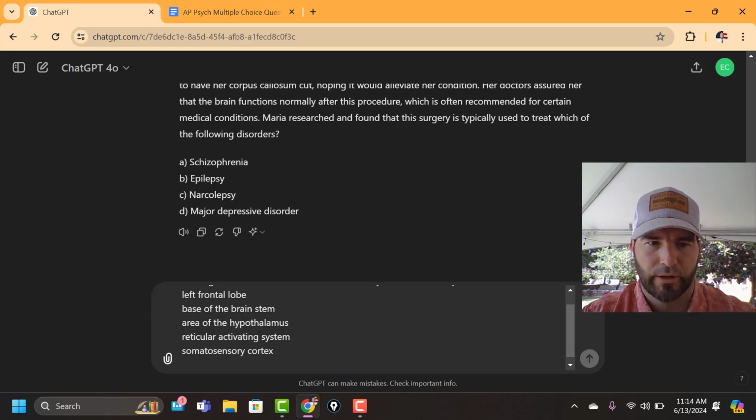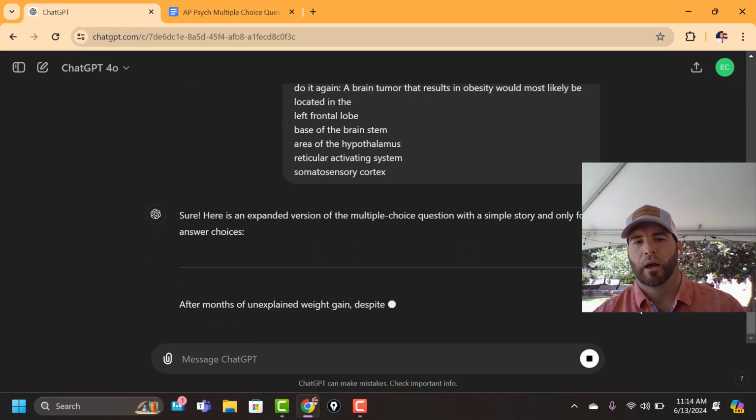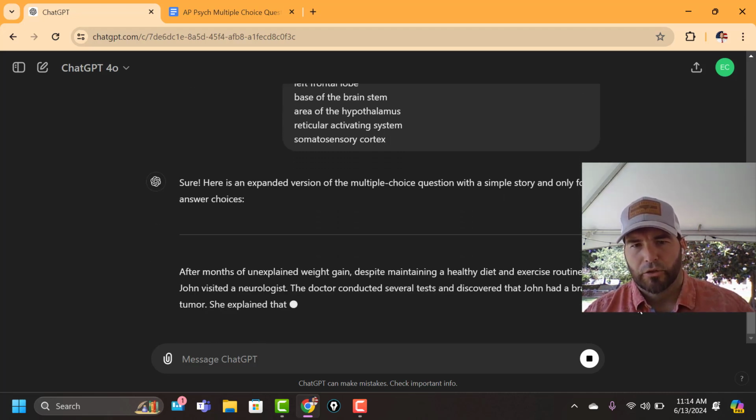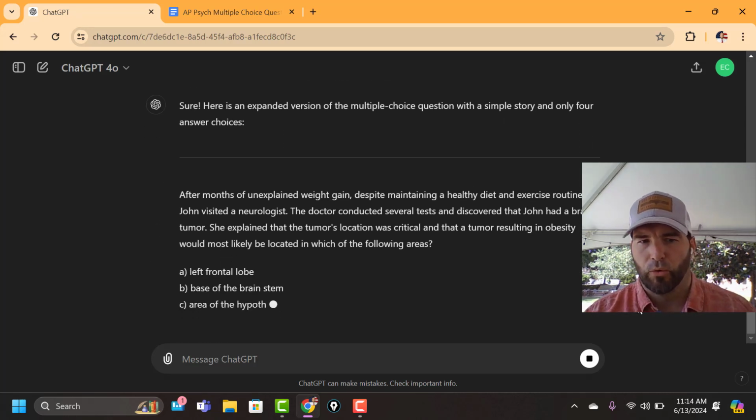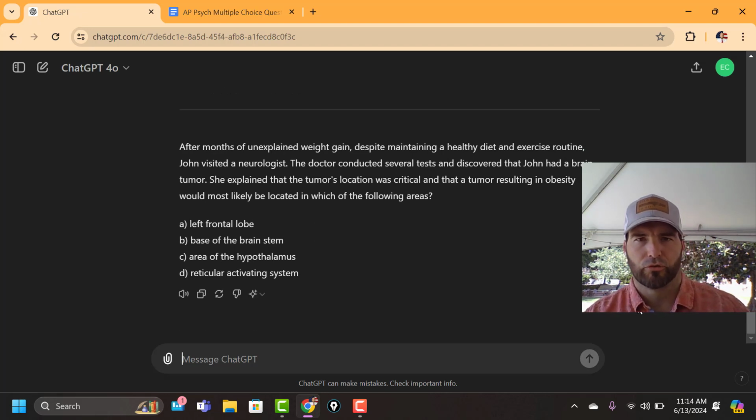All right, there we go. Since the memory is already there, it already knows what I want, so it's going to do the same thing over and over. If you want to get rid of the memory and start over with new instructions, start another chat in ChatGPT. But by doing that, all of your existing questions can easily be formatted to continue to be used and closely align with the current CED.